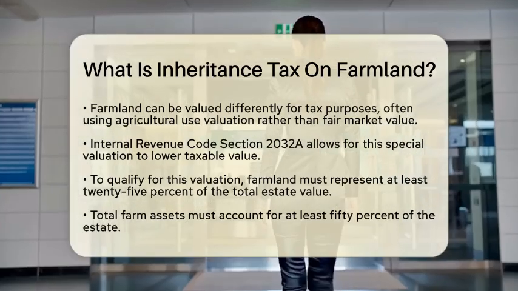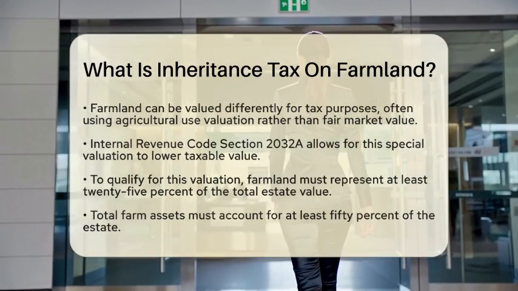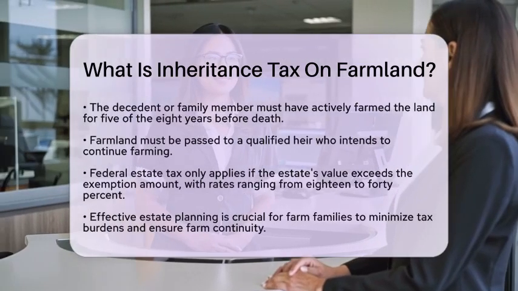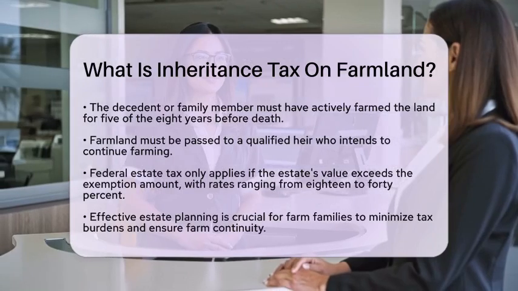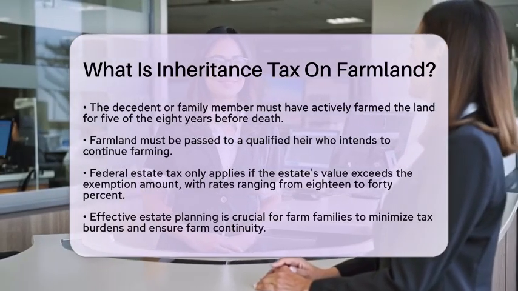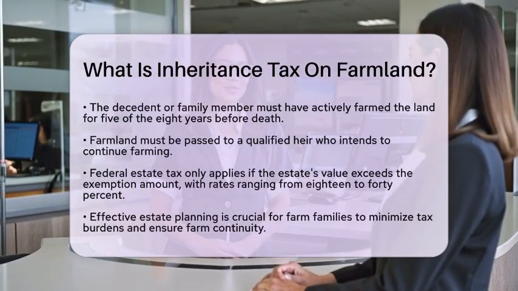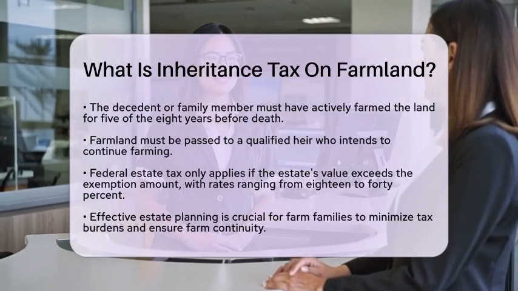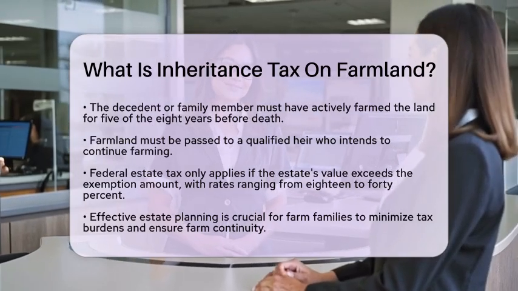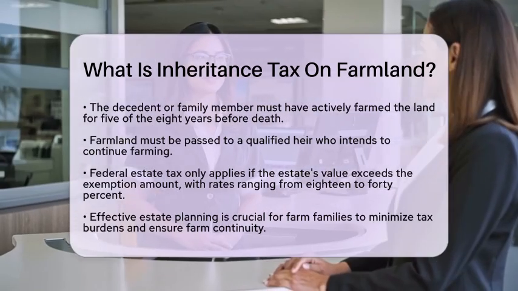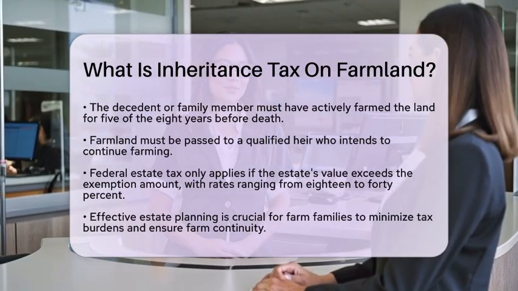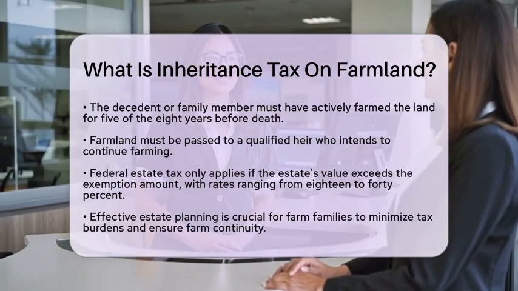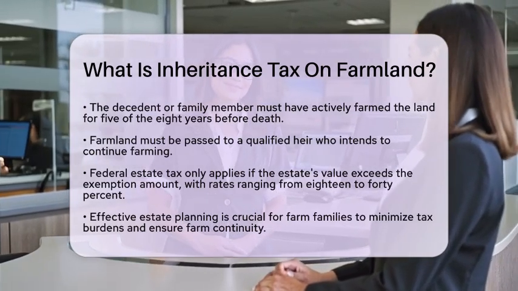When it comes to estate tax exemptions and rates, estates are only subject to federal estate tax if their value exceeds the exemption amount. The tax is marginal, meaning it only applies to the value above the exemption. Rates range from 18% to 40%, depending on the taxable amount. For farmland estates, if the estate's value after deductions and special valuations is below the exemption, no federal estate tax will be due.